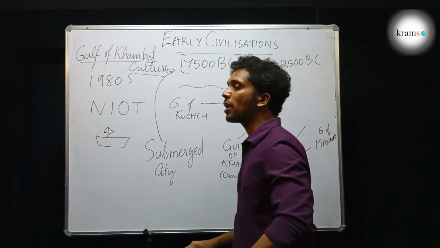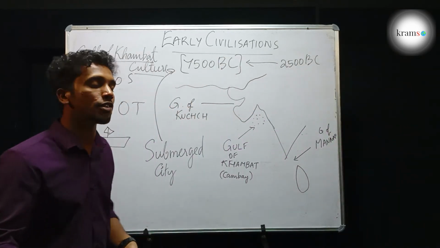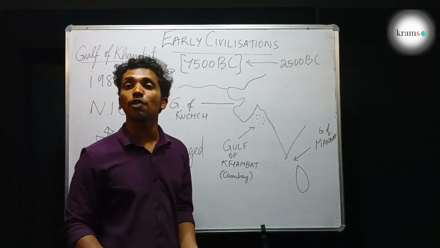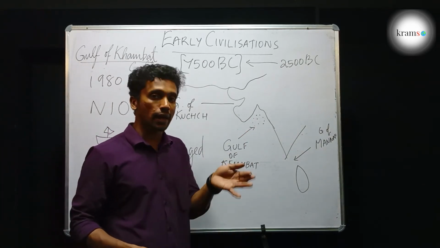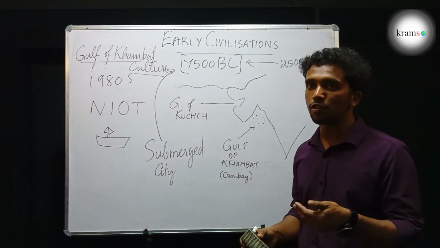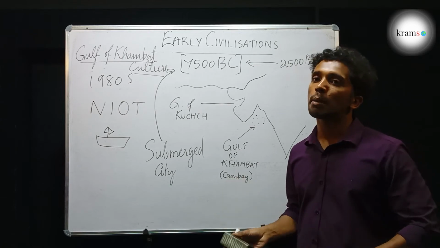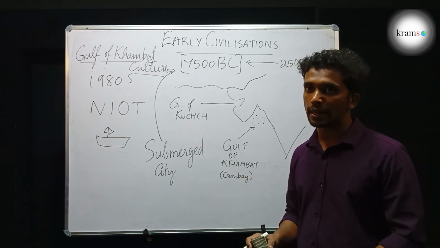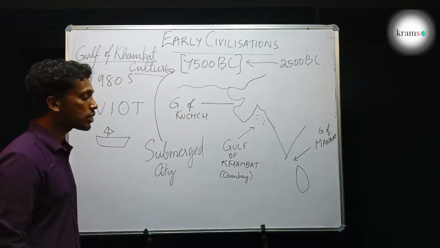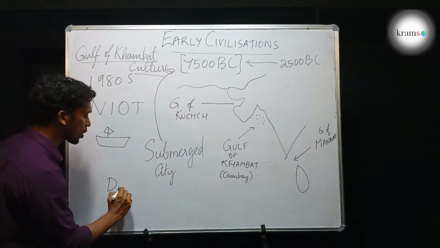And there is one mythology kind of thing going on, that some people consider this the submerged city of Lord Krishna. In Mahabharata, at the end, there is this Dwaraka, the city of Lord Krishna, which was completely covered by the sea at the end of the story. And some people think this is Dwaraka, the ancient submerged city of Lord Krishna.